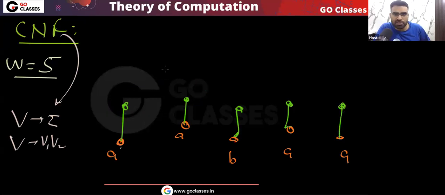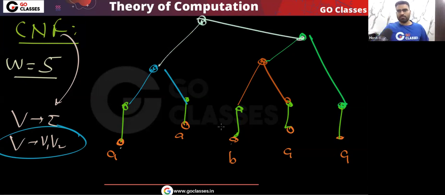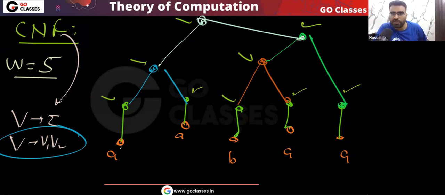Now these two variables will be coming from a variable, because a variable goes to two variables. So you can see these two variables will be coming from a variable. Now I can say these two variables will be coming from a variable, and finally these two variables will be coming from a variable. Okay, is this clear? So you can see how many internal nodes? 1 2 3 4 5 6 7 8 9.